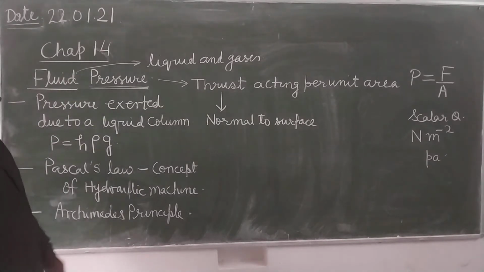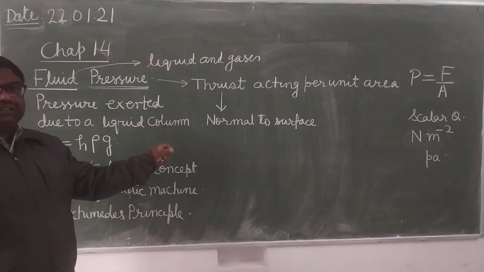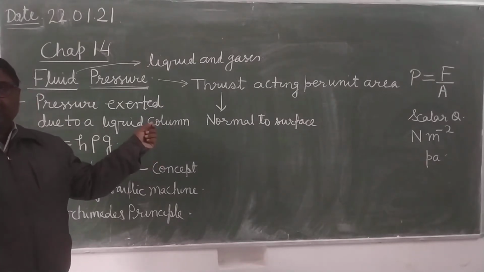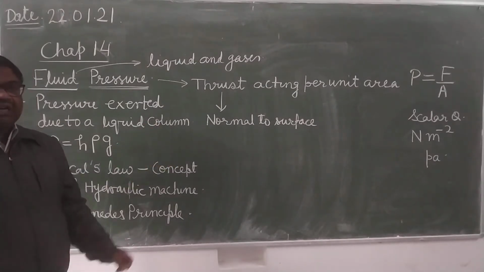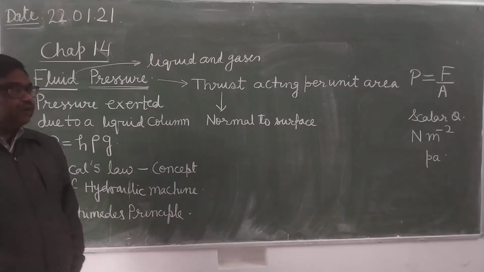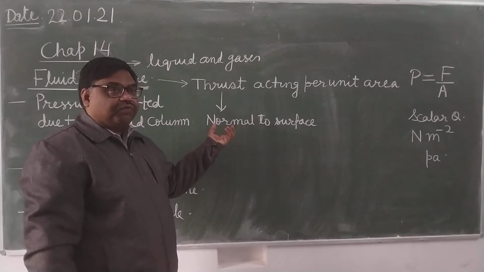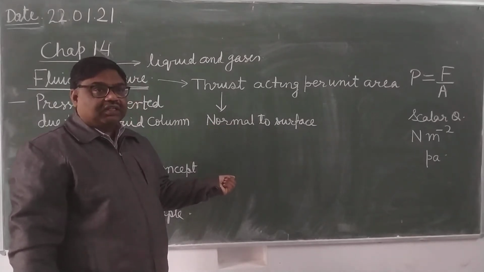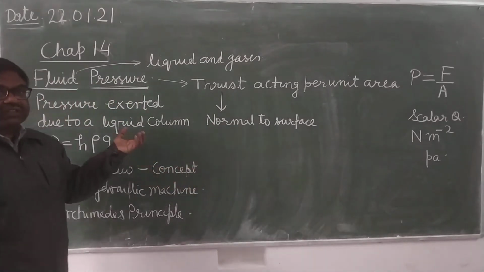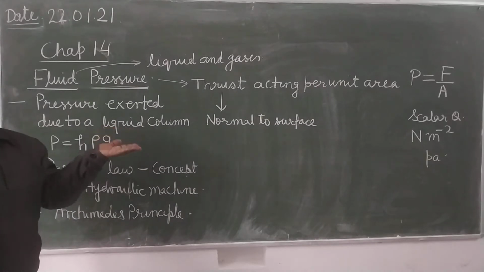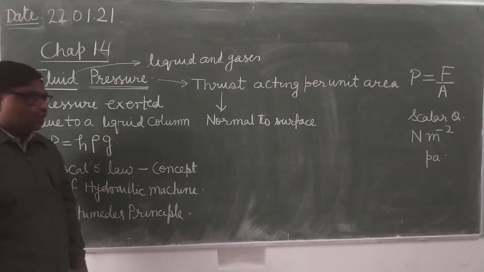Now pressure exerted by solids and pressure exerted by fluids are different in one way. Solids exert pressure because of their weight and only in the downward direction.